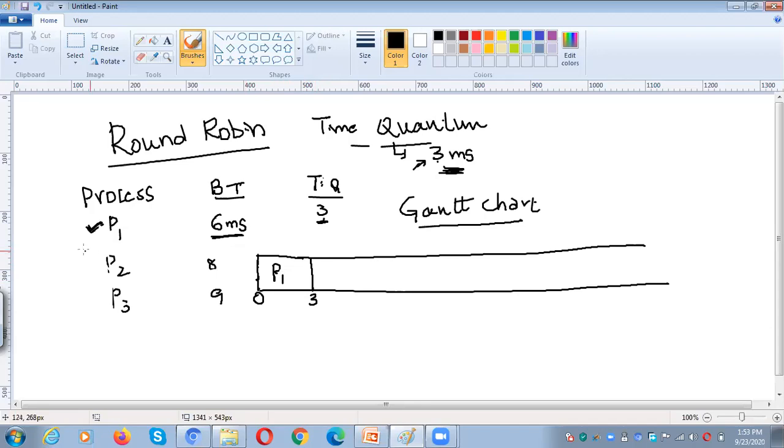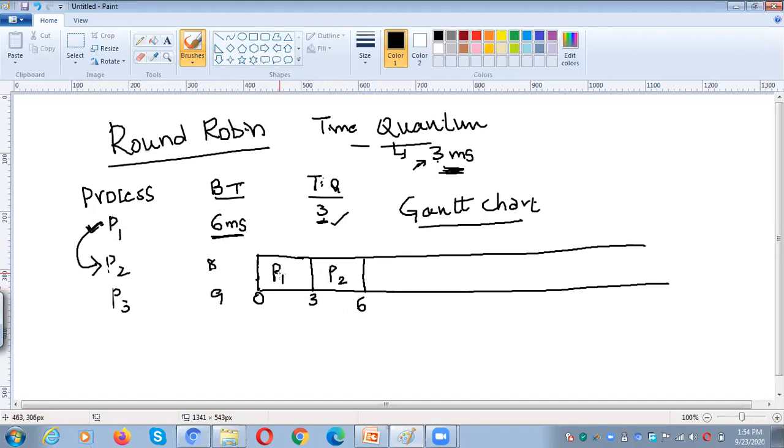Automatically the CPU is switched from P1 to P2. Why? Because the time quantum is over. Again we are giving 3 milliseconds of time to P2. Actually P2 requires 8 milliseconds, but we have given only 3 milliseconds.